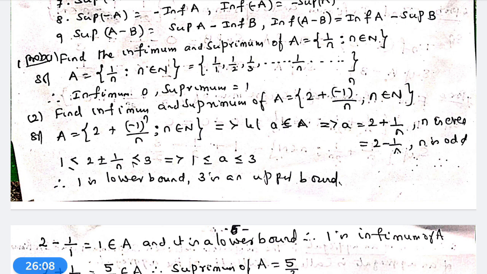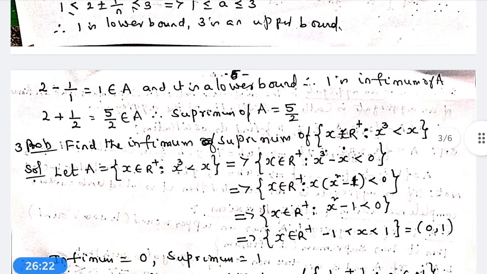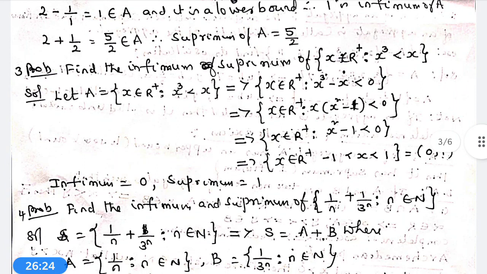What is the aggregate? x belongs to R plus such that x cube is less than x, which implies x belongs to R plus, x cube minus x is less than 0, which implies x belongs to R plus, and x cube minus x can be written as x into x square minus 1, less than 0.